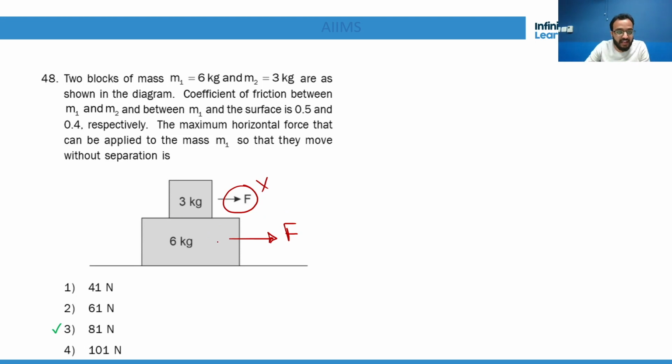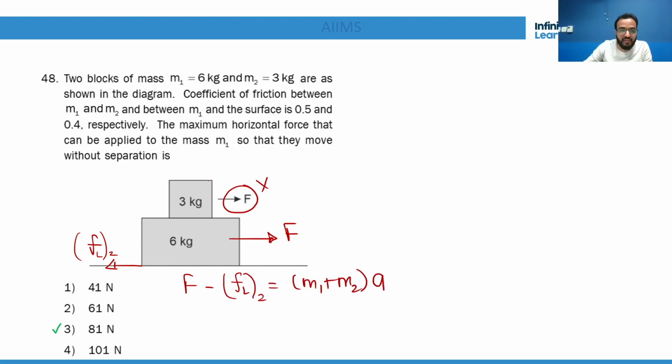So if F acts on the lower block, first of all we need to apply a friction here. That means a limiting friction will act in the backward direction, let's say FL2. So capital F minus FL2 will be (M1 plus M2) into A, because we are assuming that both these blocks are moving together.